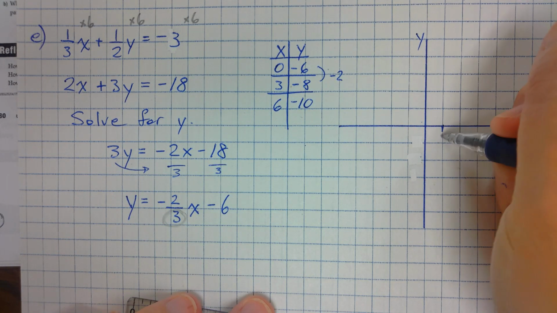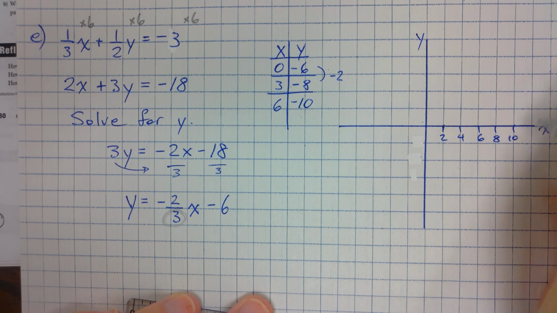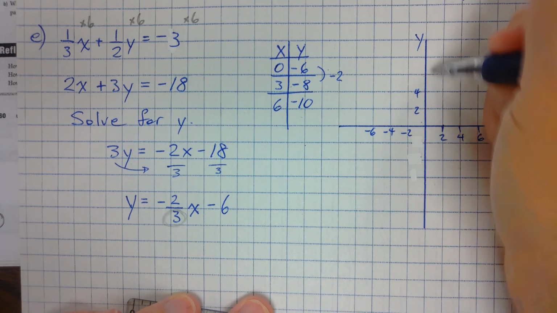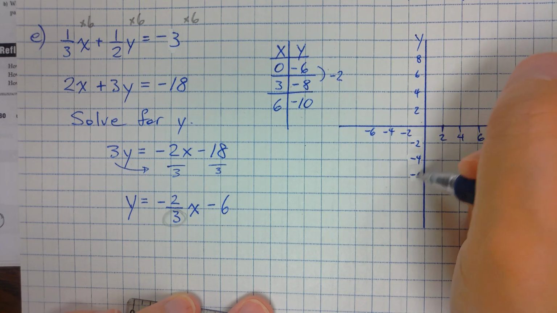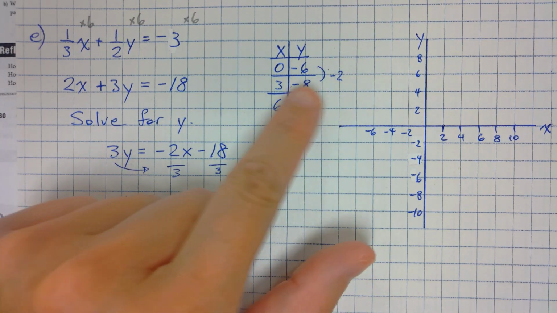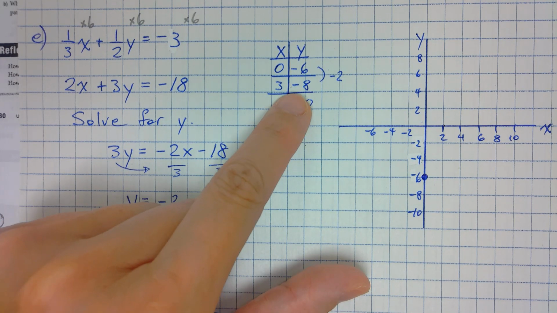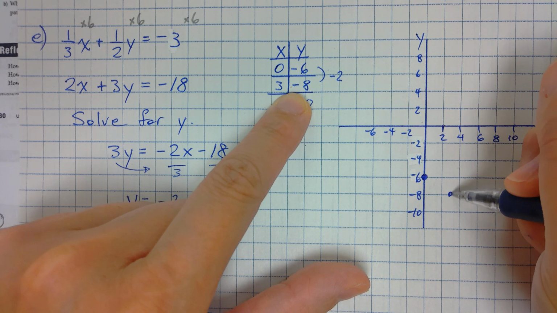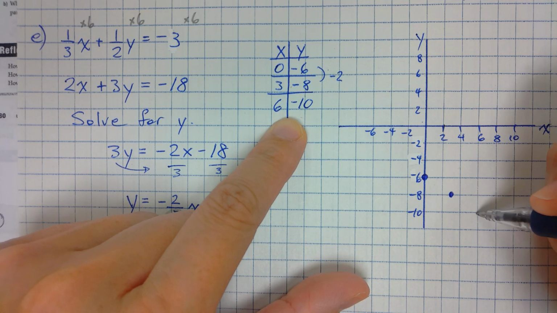So let's say I do 2, 4, 6, 8, 10, -2, -4, -6, and so on. First point, 0, -6. Second point, 3, -8. So 3 on the X, -8 on the Y. They meet right here. And then 6, -10.